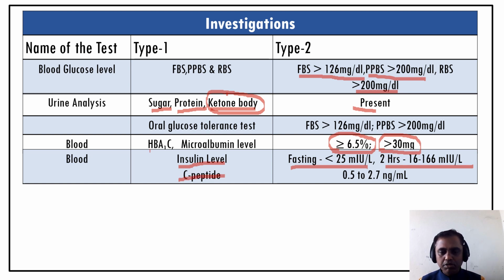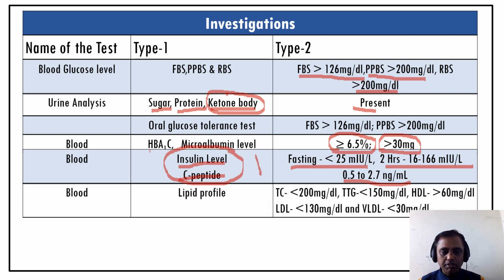And C-peptide also can identify this. The normal value is 0.5 to 2.7 nanogram per ml. So this C-peptide assessment also helps to identify whether it is type 1 or type 2. So insulin level and C-peptide level help to identify whether there is type 1 diabetes mellitus or not.